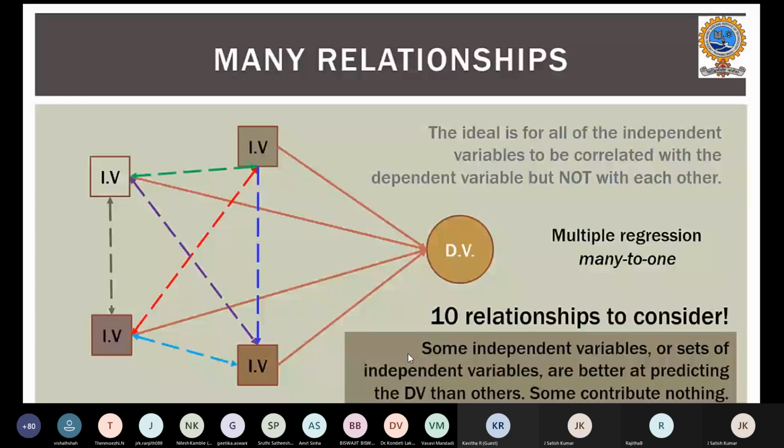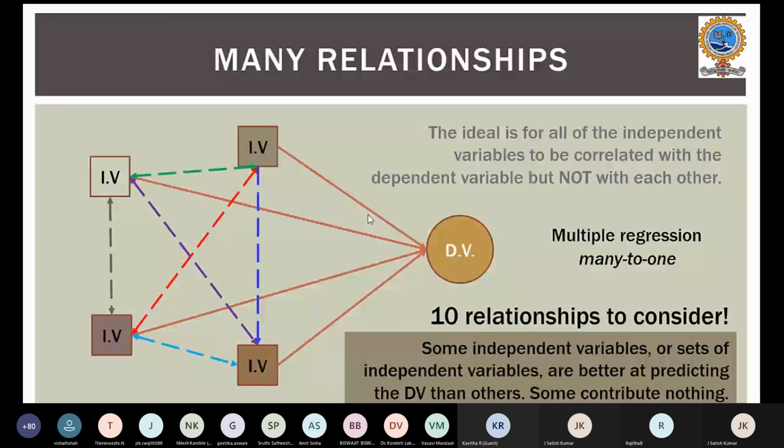We will find out by various ways what the dependent variable is influenced by. If an independent variable is not contributing anything, we'll neglect it. Maybe one or two, or a set of independent variables, may influence the dependent variable. We will be interested in those independent variables only. So that would be the ideal case.